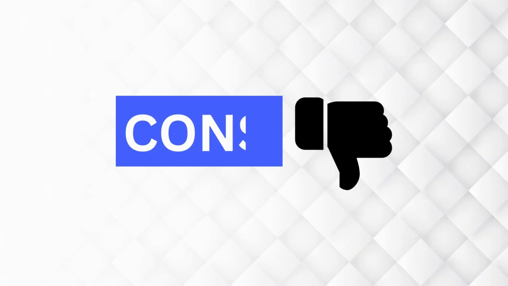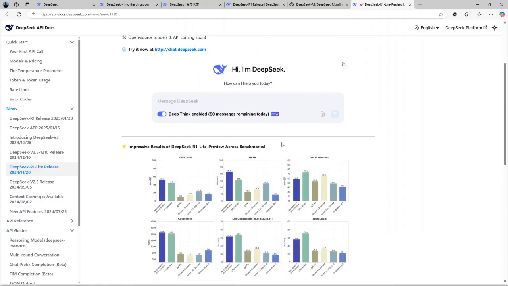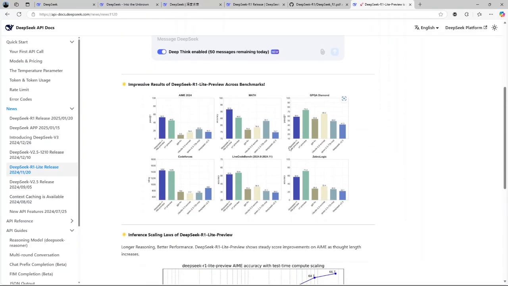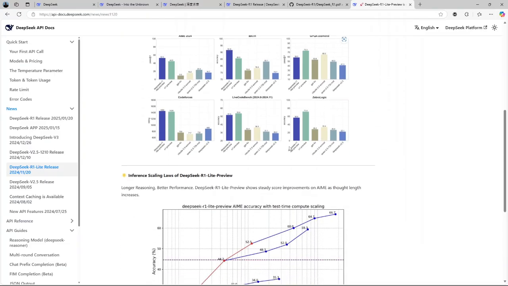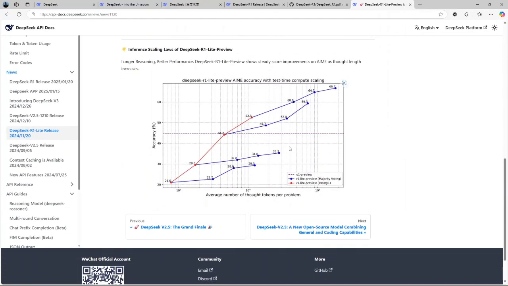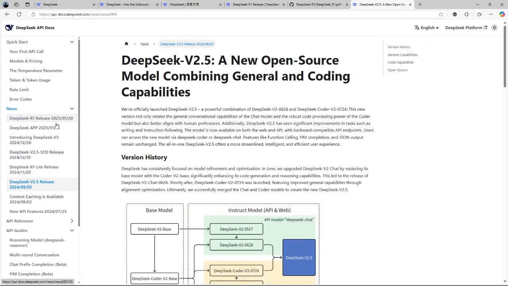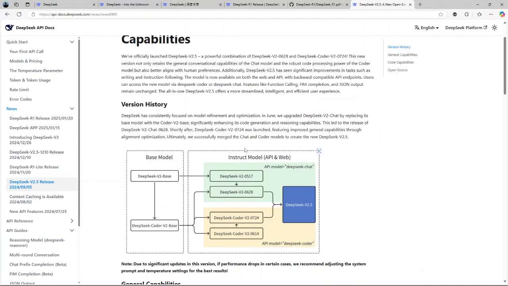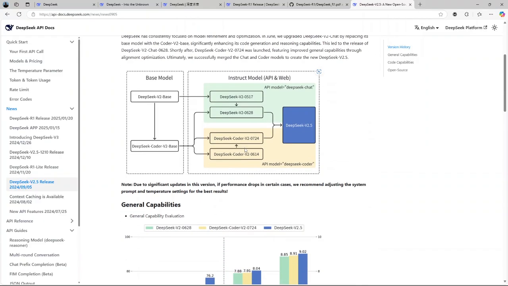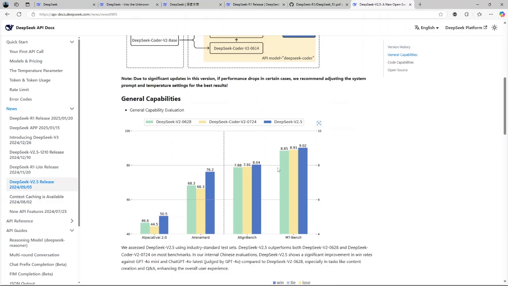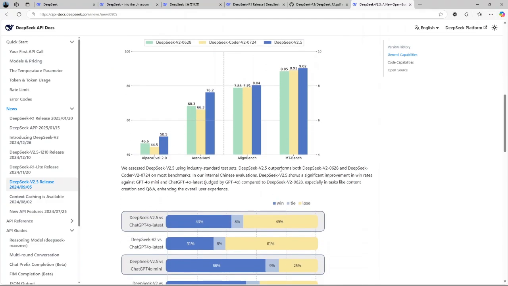How about the cons? Ethical concerns. DeepSeek has faced allegations of training its chatbot using ChatGPT's responses, raising questions about its data sourcing practices. Security issues. Some countries have banned DeepSeek from government systems due to national security concerns, which may affect its adoption in certain regions. Limited features. Compared to competitors like ChatGPT, DeepSeek lacks certain functionalities such as a memory function and advanced voice mode.